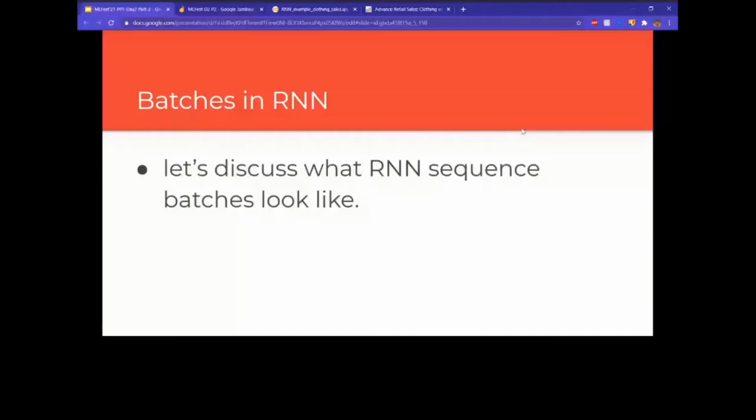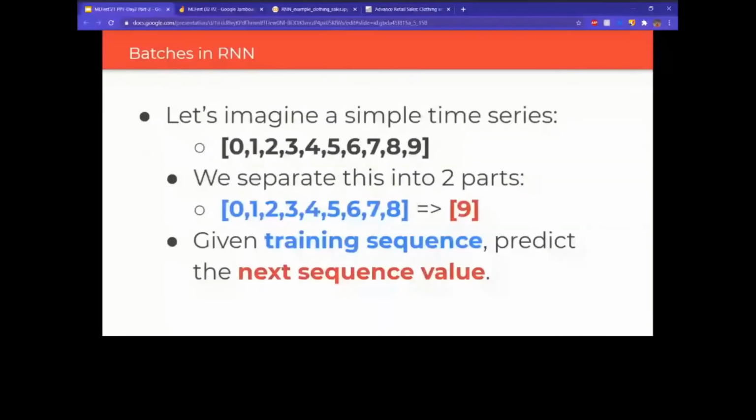Based on these numbers, this sequence, our model would try to predict something. We will give our model these 9 numbers, and we will ask it to predict what would be the 10th number in this sequence. Just like at the beginning, when I asked you to predict the next number in the sequence, we will ask our model to predict the next number in this sequence. Our model will predict something, and then we will compare it with the actual value that will be in the sequence, which is 9 in this case.